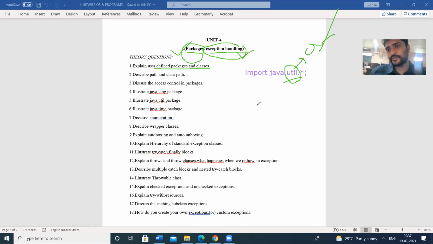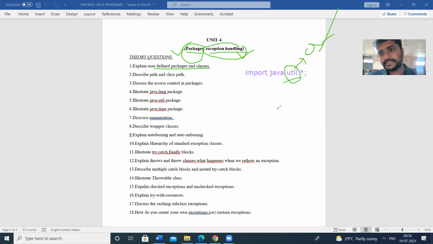So how do you define a user-defined package? A user-defined package can be created by using the keyword package, followed by the package name.